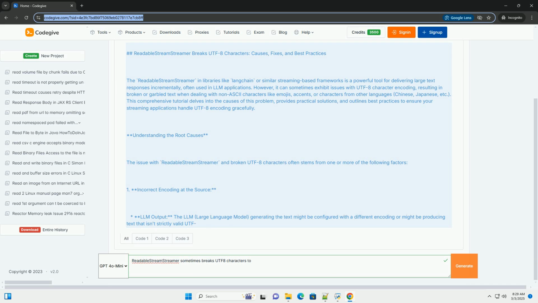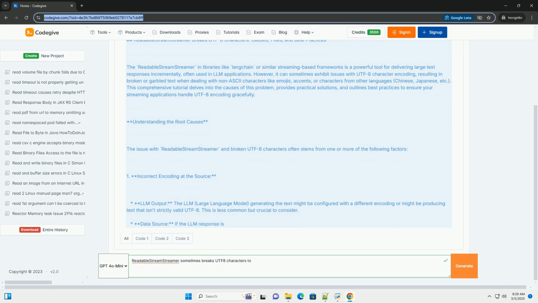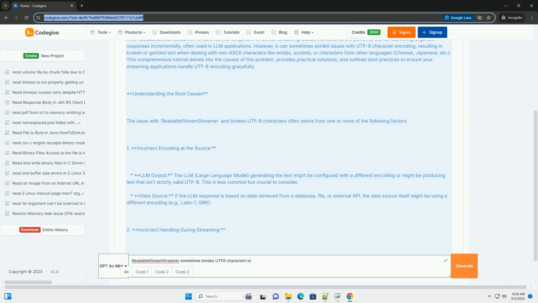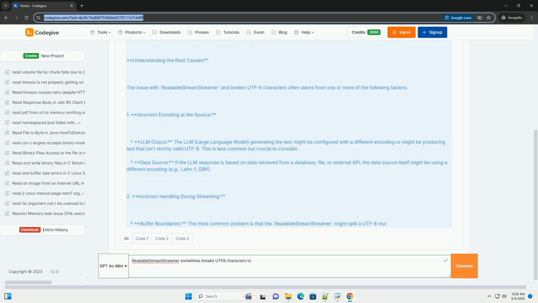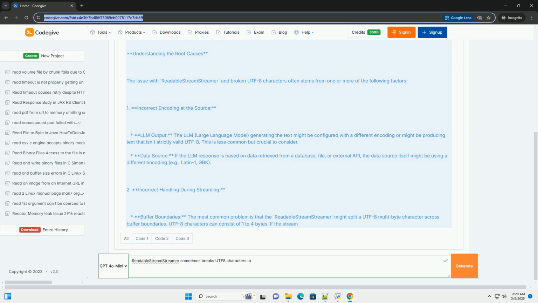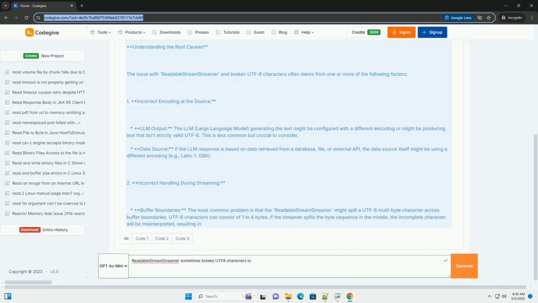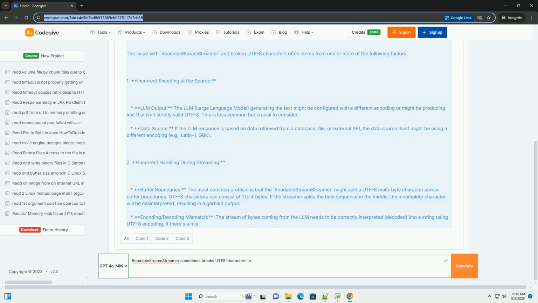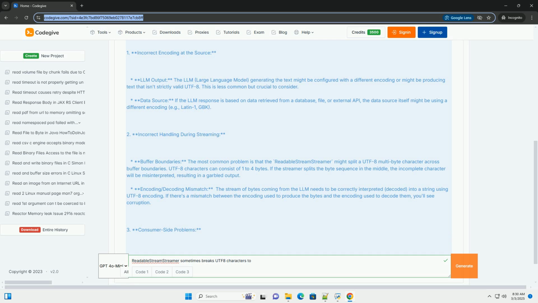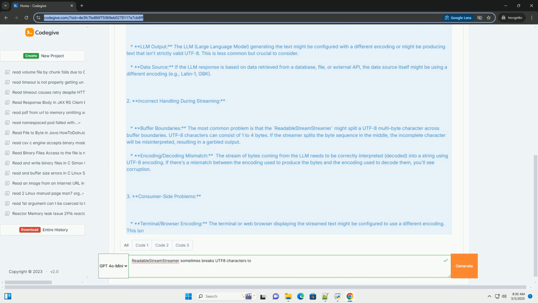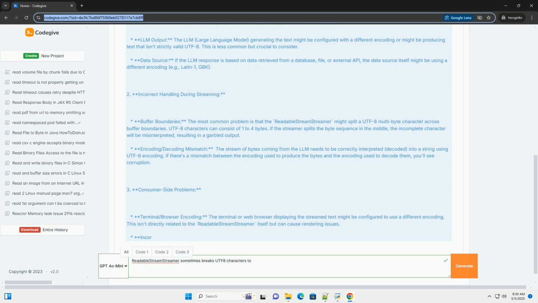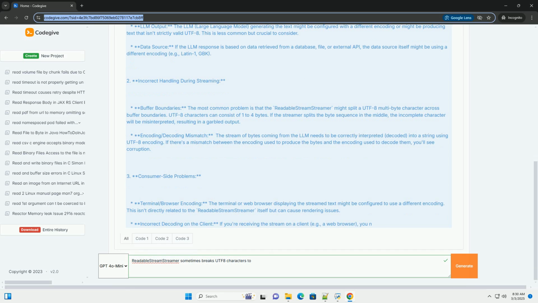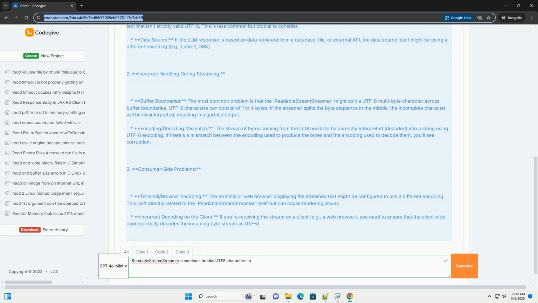However, it can sometimes exhibit issues with UTF8 character encoding, resulting in broken or garbled text when dealing with non-ASCII characters like emojis, accents, or characters from other languages, Chinese, Japanese, etc. This comprehensive tutorial delves into the causes of this problem, provides practical solutions, and outlines best practices to ensure your streaming applications handle UTF8 encoding gracefully.